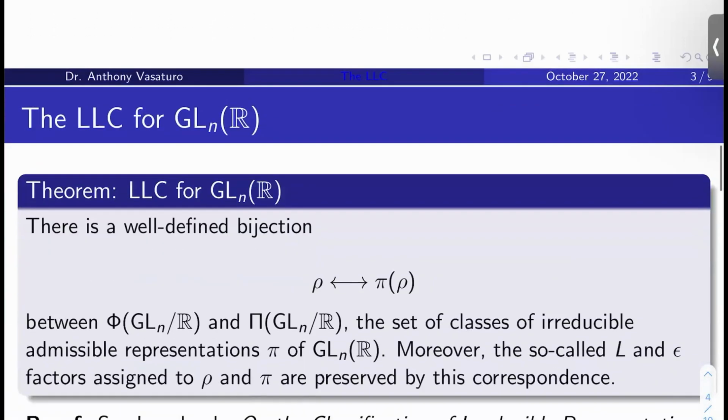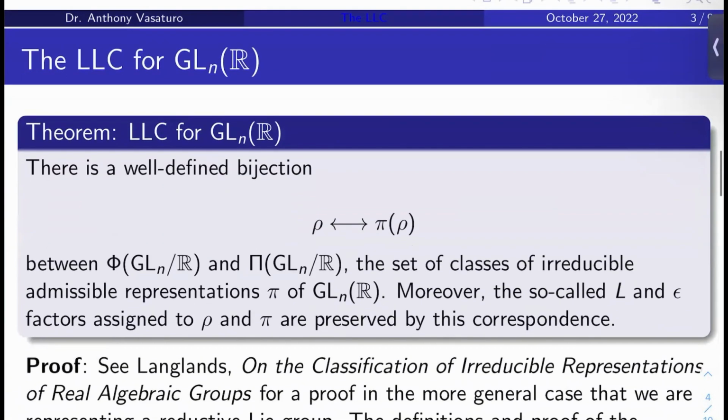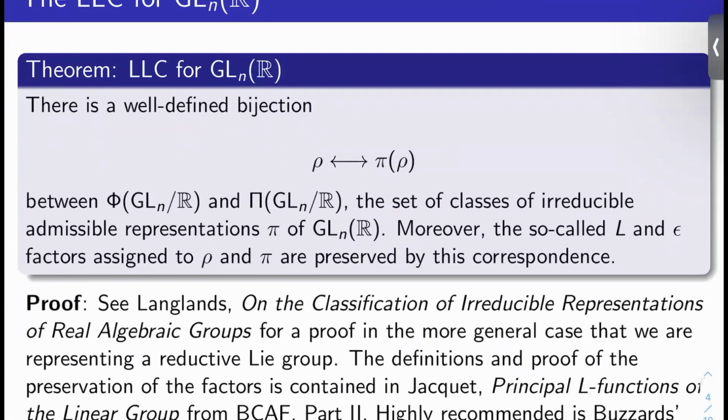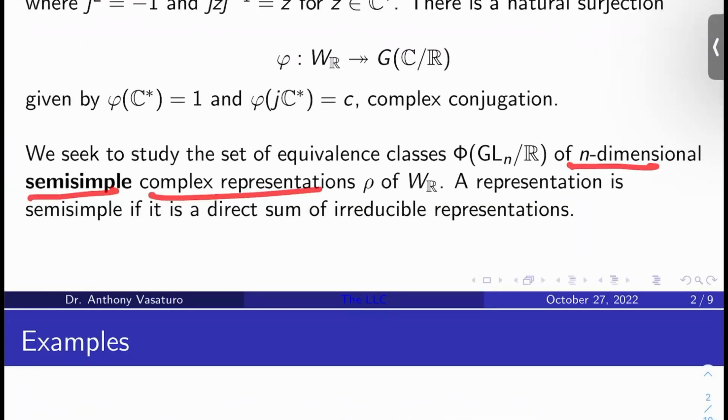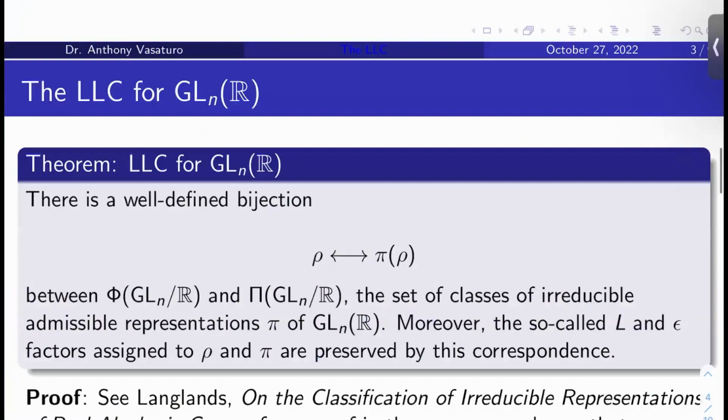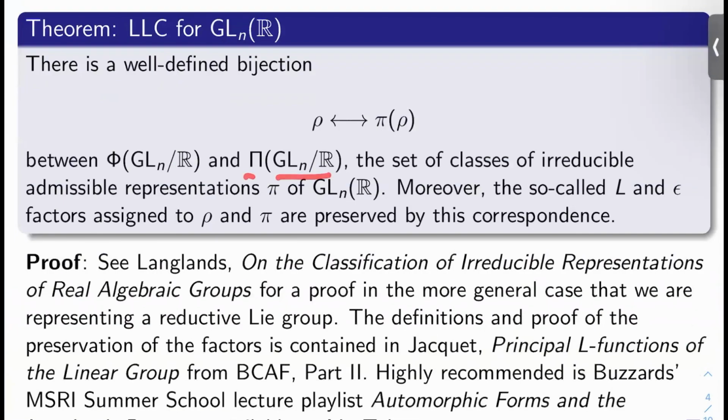Okay, what is the local Langlands conjecture for GLn of R? So local Langlands conjecture, but it's a theorem. There's a well-defined bijection, rho to pi of rho, between phi of GLn over R, that is the set I defined up here, the set of n-dimensional semi-simple complex representations rho of the Weil group W sub R, and pi of GLn over R, which is the set of classes of irreducible admissible representations pi of GLn of R. And moreover, the so-called L and epsilon factors assigned to rho and pi are preserved by this correspondence. Okay, that bears some explanation.